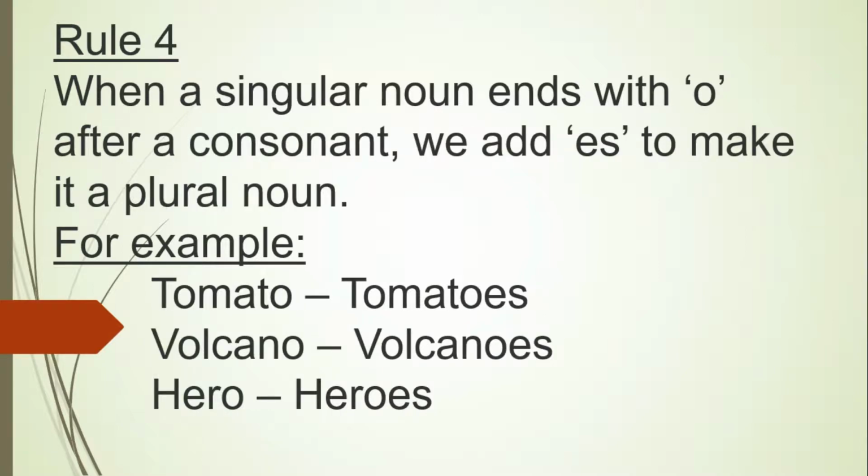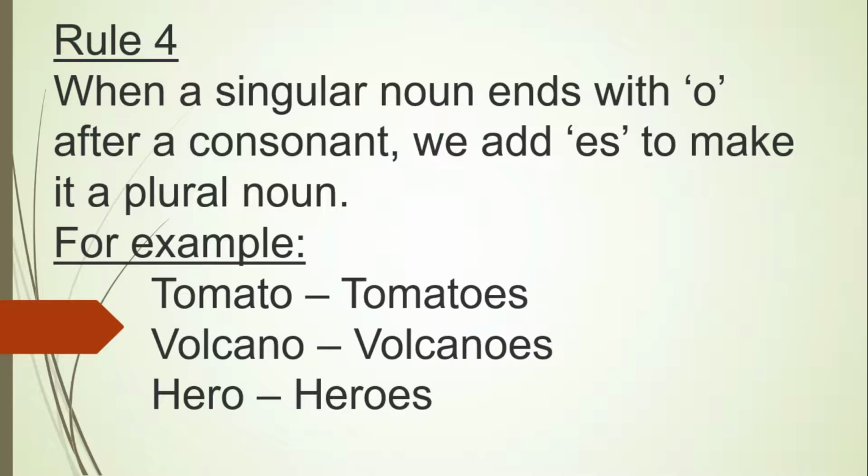Rule 4. When a singular noun ends with the letter O after a consonant, we add ES to make it a plural form. So now what's the difference between rule 3 and rule 4? If a singular ends with O, after a vowel, we add only S with rule 3.